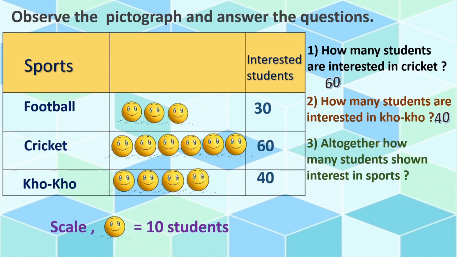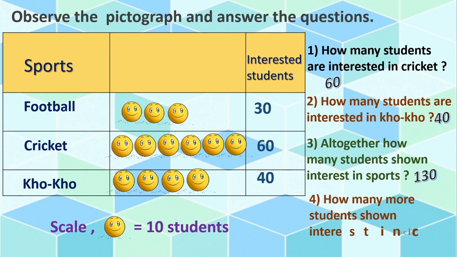Yes, here we have gone through 3 types of sports, that is football, cricket and Kho. And the question is, altogether how many students shown interest in sports? What to do here? Yes, you are right. We have to add these 3 figures. 3 plus 6, that is 9, plus 4, that is 13, so the answer is 130. Isn't it? Nice.